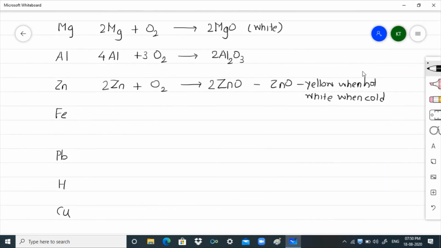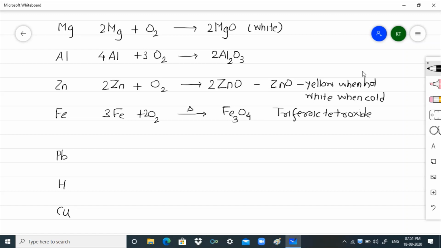Then I have an iron metal. Iron metal does combine with oxygen. When iron metal is reacted with oxygen at a high temperature, it gives me Fe3O4. So to balance this, I'll take here 3 and here I'll take 2. This particular compound Fe3O4, we call it as triferric tetroxide.